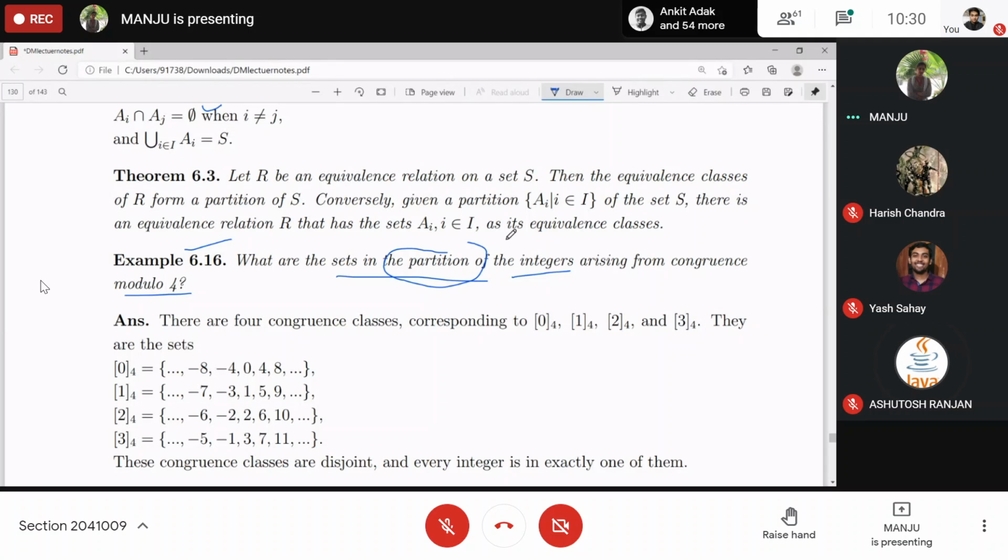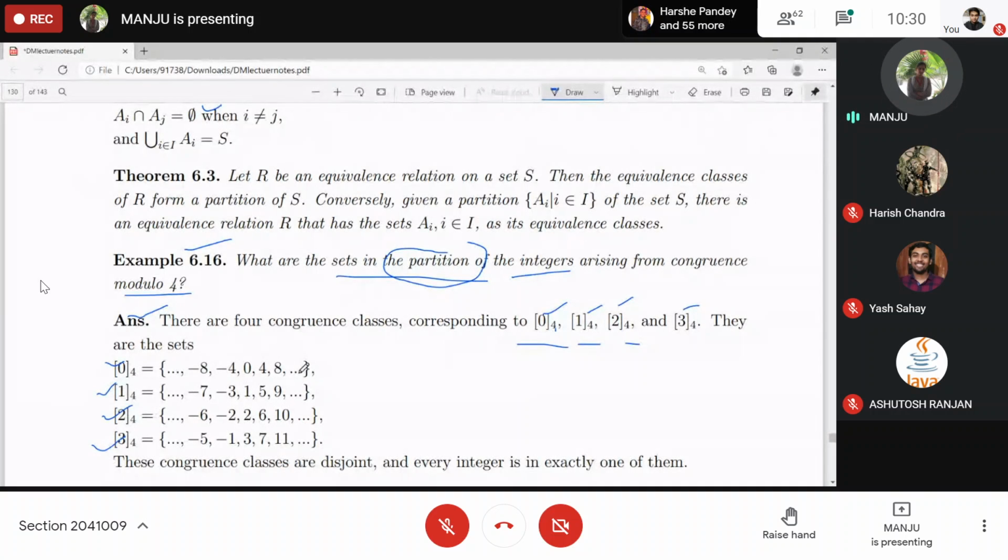Yes, ma'am. So what you need to do is just calculate equivalence classes, and this subscript 4 means modulo 4. This relation represents modulo 4. So the equivalence classes, these partitions, will obviously be 4 partitions: equivalence classes related to 0, 1, 2, and 3. And we have calculated all these, right? The 4K type, the 4K plus 1 type, this will consist of this one. The 4K plus 2 type, this will consist of these. The 4K plus 3 type. Okay.